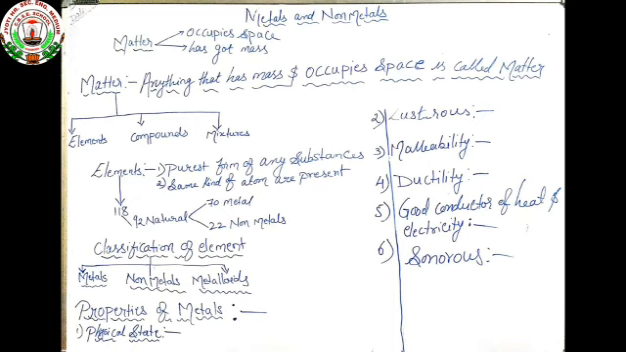So today we learned about matter. Matter is categorized into three: elements, compounds and mixtures. How many elements are there? 118. Out of 118, 92 are natural. Among the 92 natural elements, 70 are metals and approximately 22 are non-metals. Elements are classified into three categories: metals, non-metals and metalloids. And lastly we studied the properties of metals.